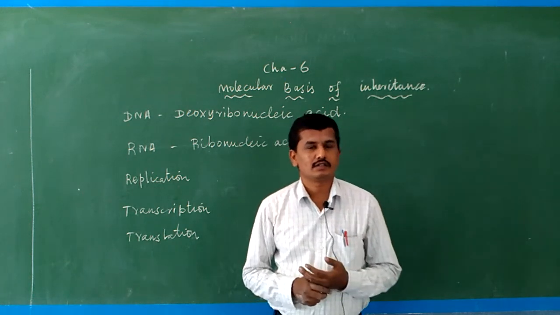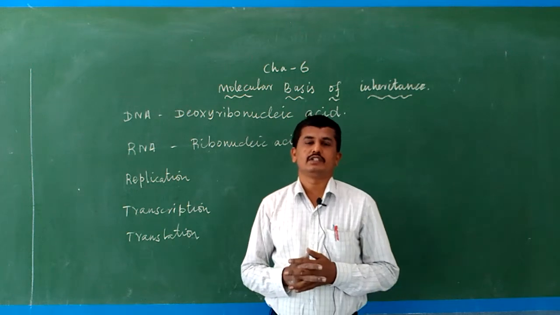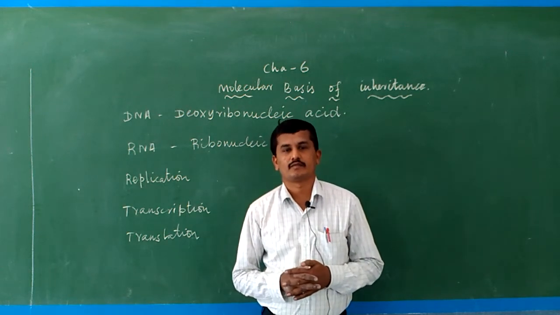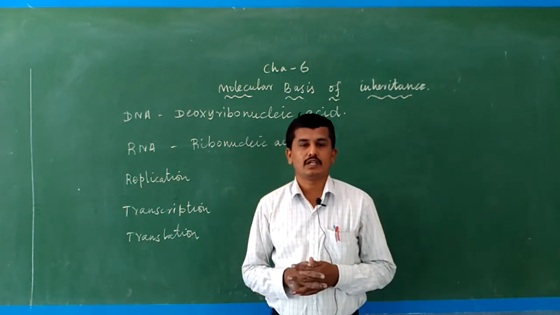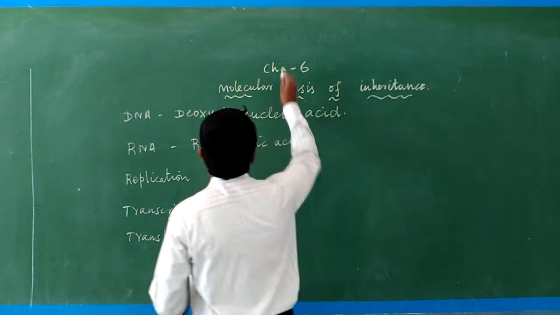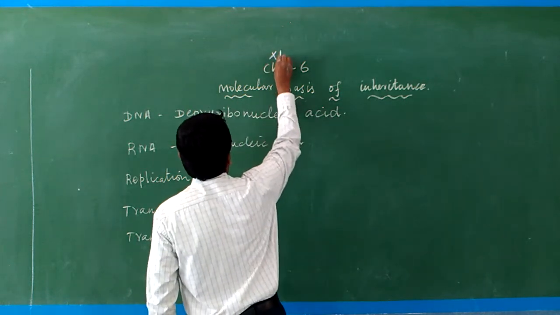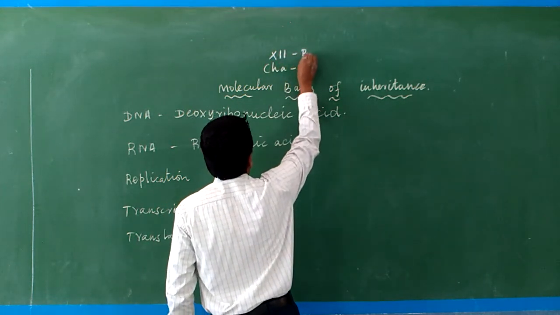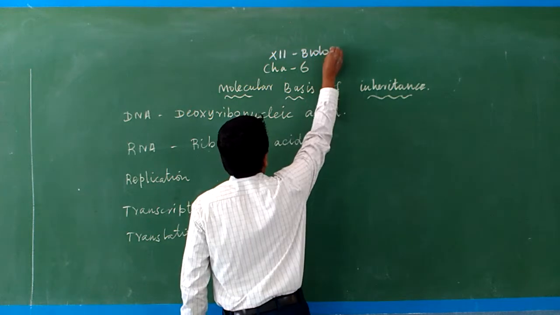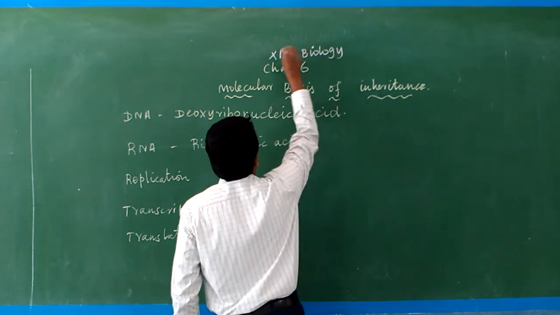So far, 7 chapters are completed. The next chapter for your 12th standard biology is molecular basis of inheritance.